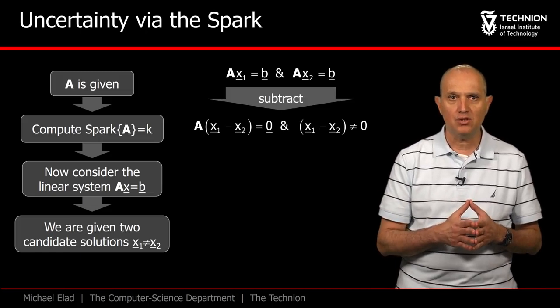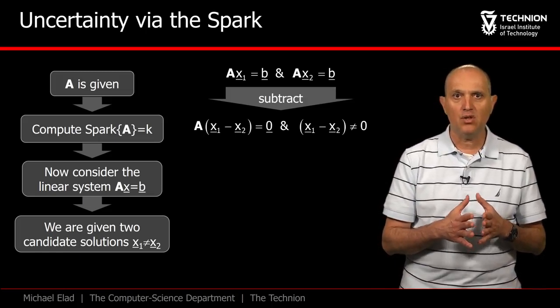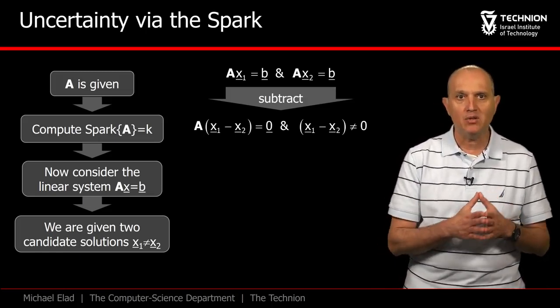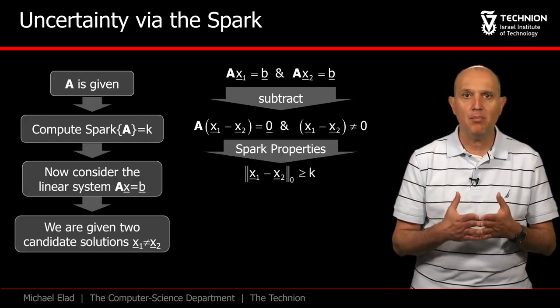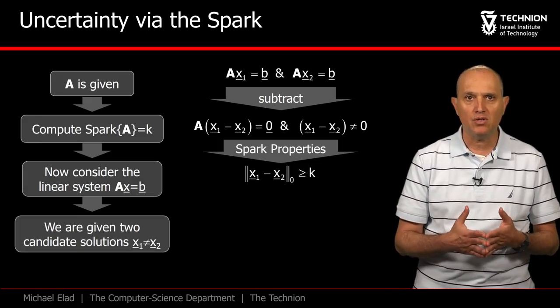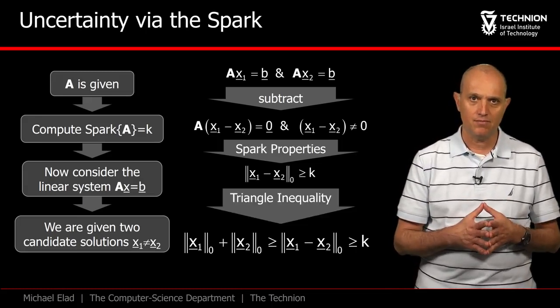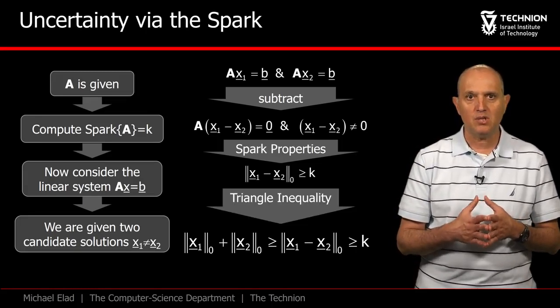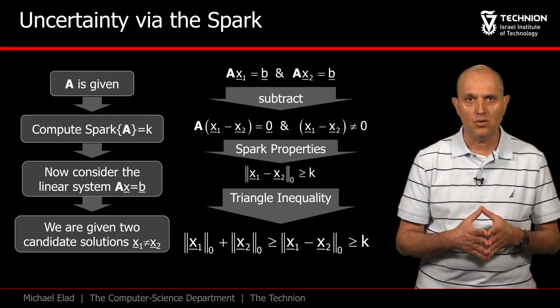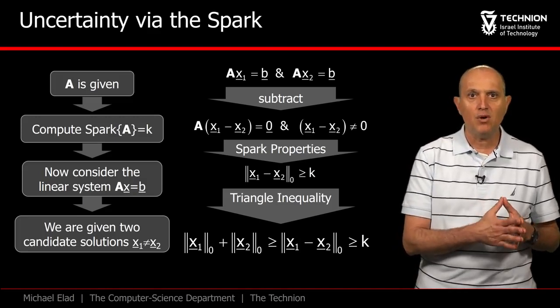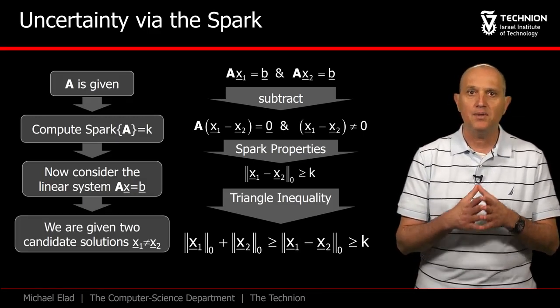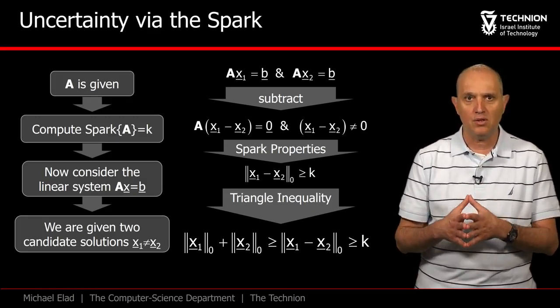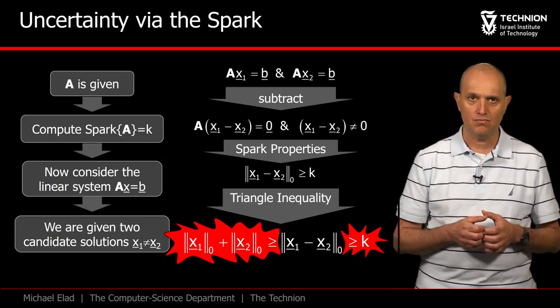Subtracting these two equations, we see that the non-zero vector x1 minus x2 must be in the null space of A. This immediately implies that the number of non-zeros in this vector is k and above. Our last step is to exploit the triangle inequality of the L0 norm that states that the number of non-zeros in x1 minus x2 is upper bounded by the sum of the number of non-zeros in x1 and x2.